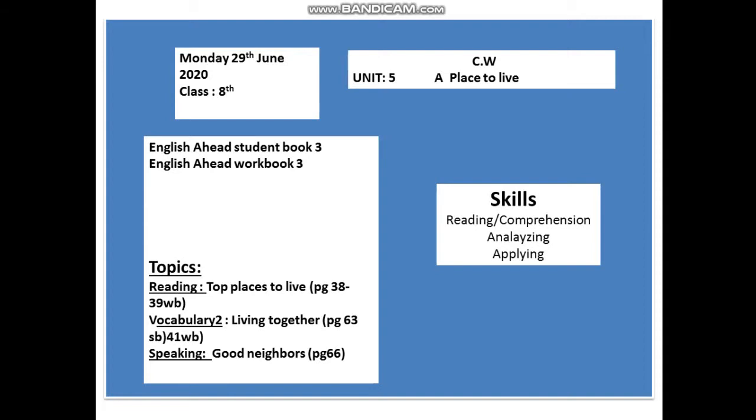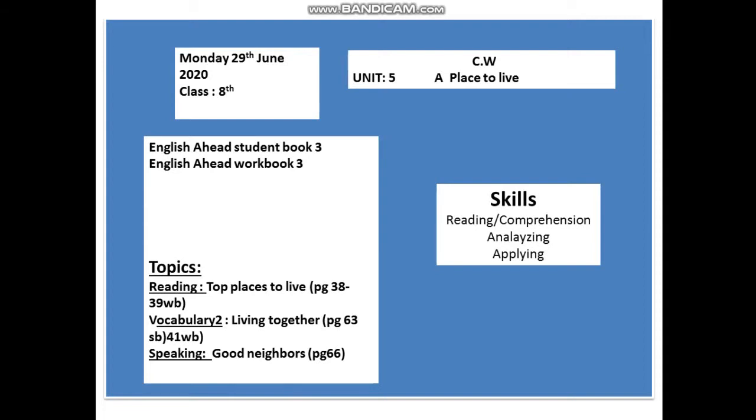So today, dear students, our topics are again reading, vocabulary 2 and speaking from our chapter 5, A Place to Live. We also had some remaining topics from our workbook, so we are completing those pages.